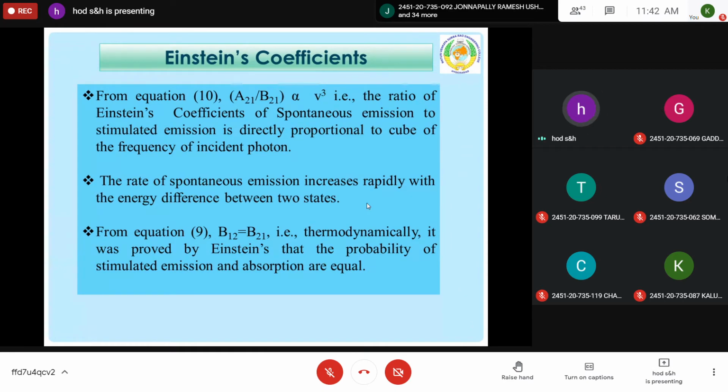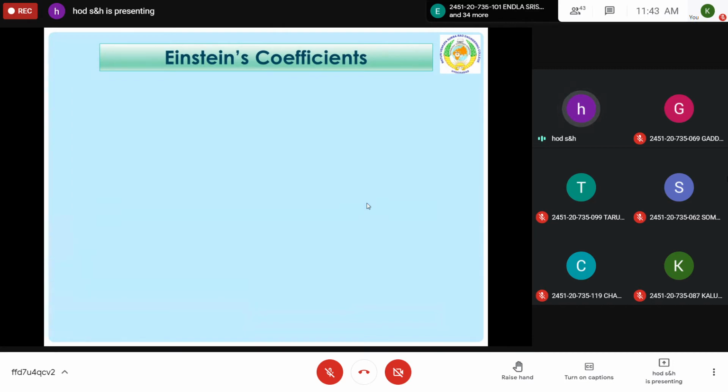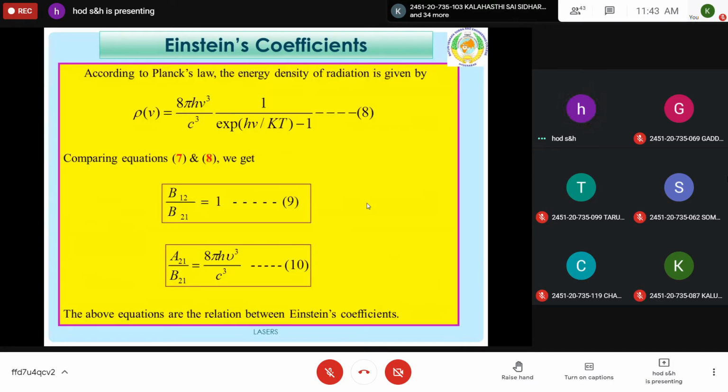And also from the previous expression, B12 is equal to B21, which means the probability of stimulated emission is the same as that of induced absorption. So these are the relations between Einstein coefficients for induced absorption, spontaneous emission, and stimulated emission. Up to this, we should write. So the final conclusions are represented here.